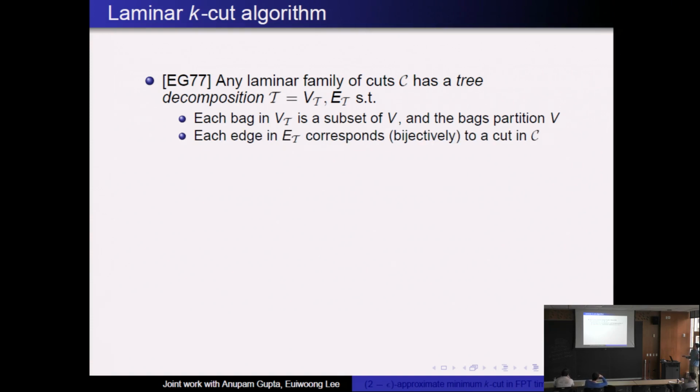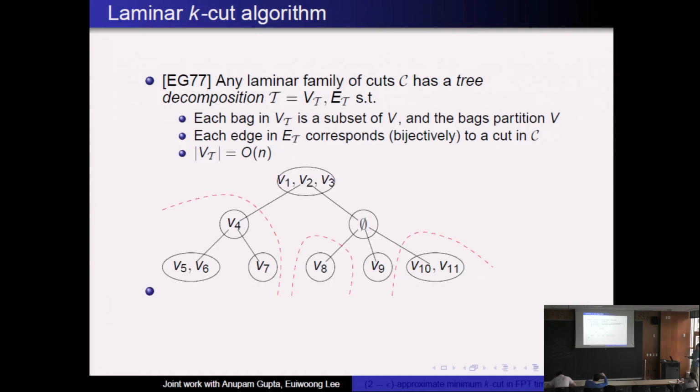Moreover, the edges in the tree correspond to the cuts in the family. If we cut any edge in the tree, that splits the tree into two components. Take their vertex sets, and that corresponds to a cut in the family. Conversely, any cut in the family can be obtained by cutting some edge in the tree. So it's a bijection. And the size of the tree decomposition is linear.